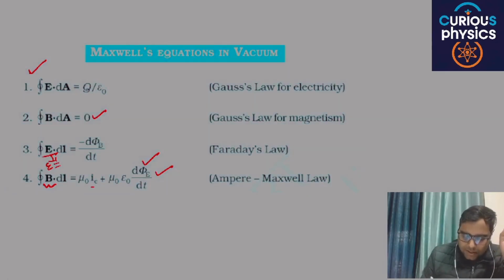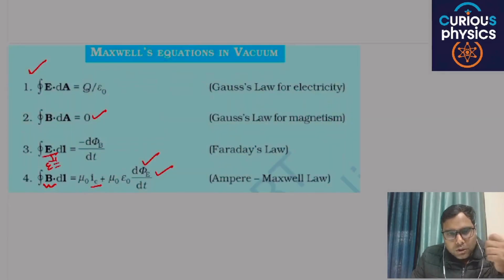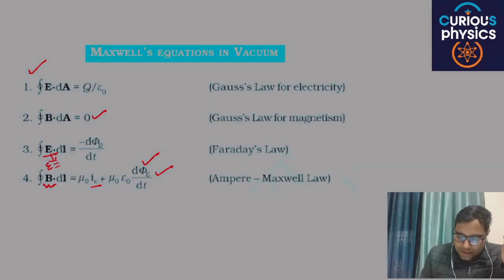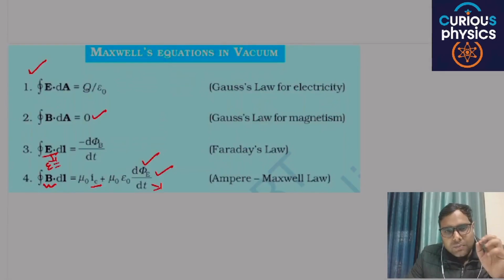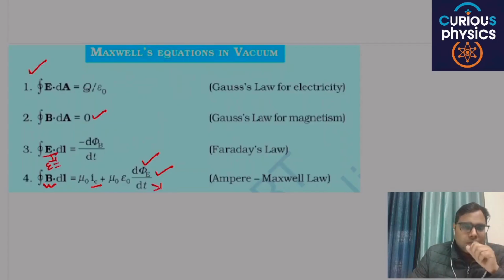IC is the current passing through the conductor, and ID is nothing but the displacement current. So in a space, in any region, there may be two kinds of current. One is conduction current and the other one is displacement current. Are you able to understand my point or not?